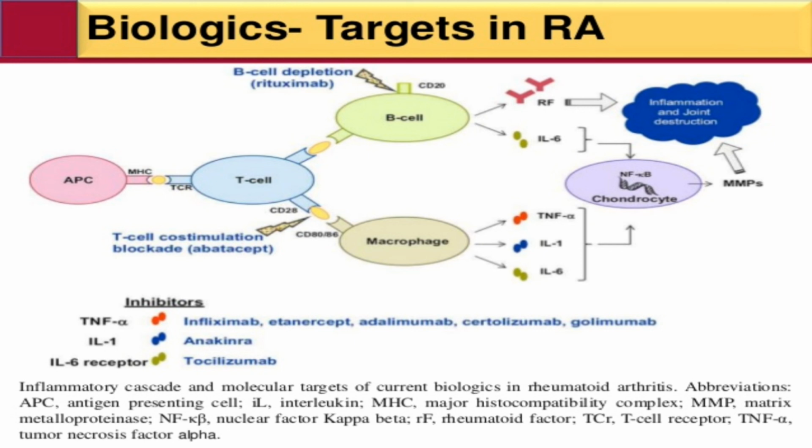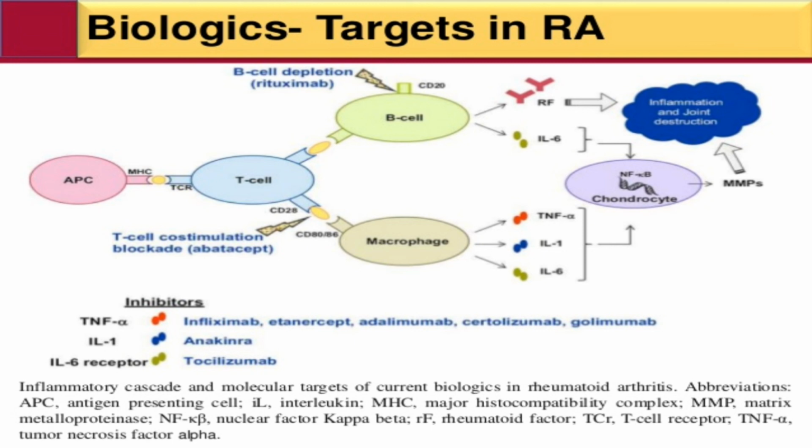B cell depletion in B cell. Firstly, APC, antigen presenting cells, MHC and TCR present to the T cells. T cells divide into two parts, expressing CD4 and CD8. B cells and T cells are depleted via CD20, and macrophages. B cells release RF and ILC. Macrophages are divided into 3: TNF alpha, IL-1, IL-6.